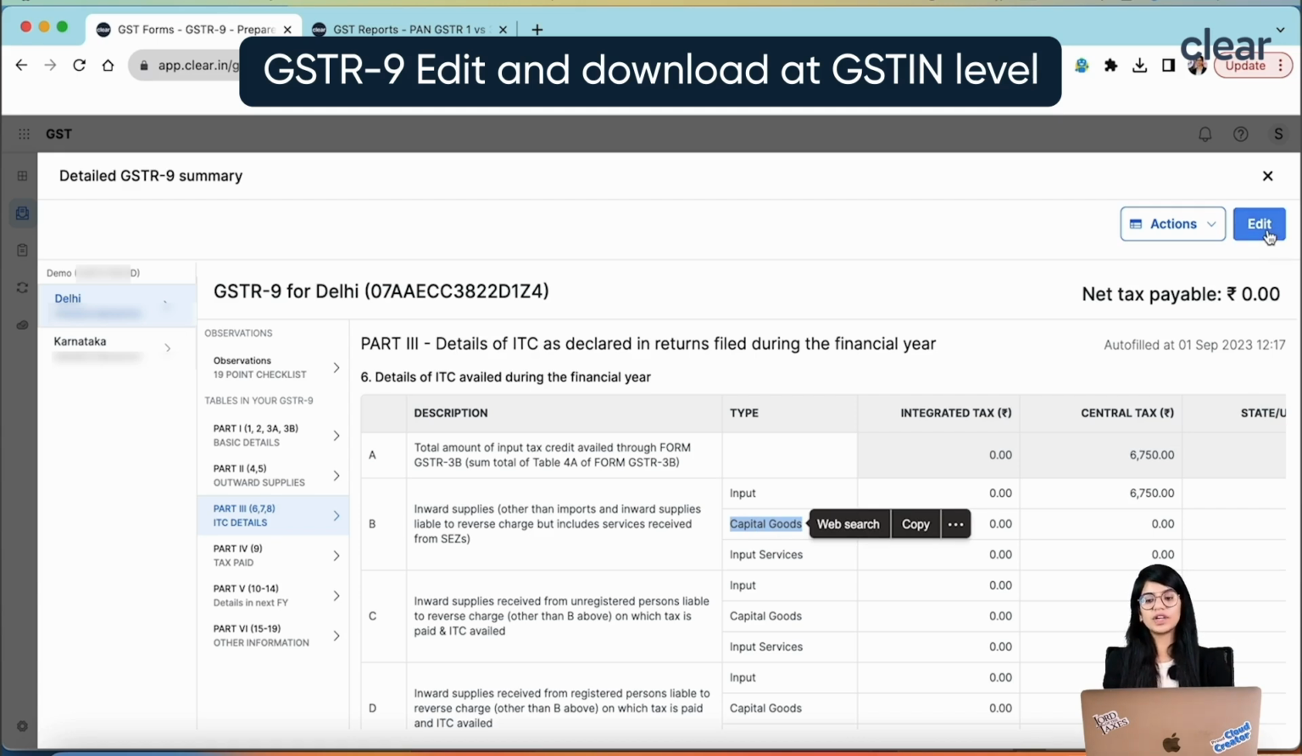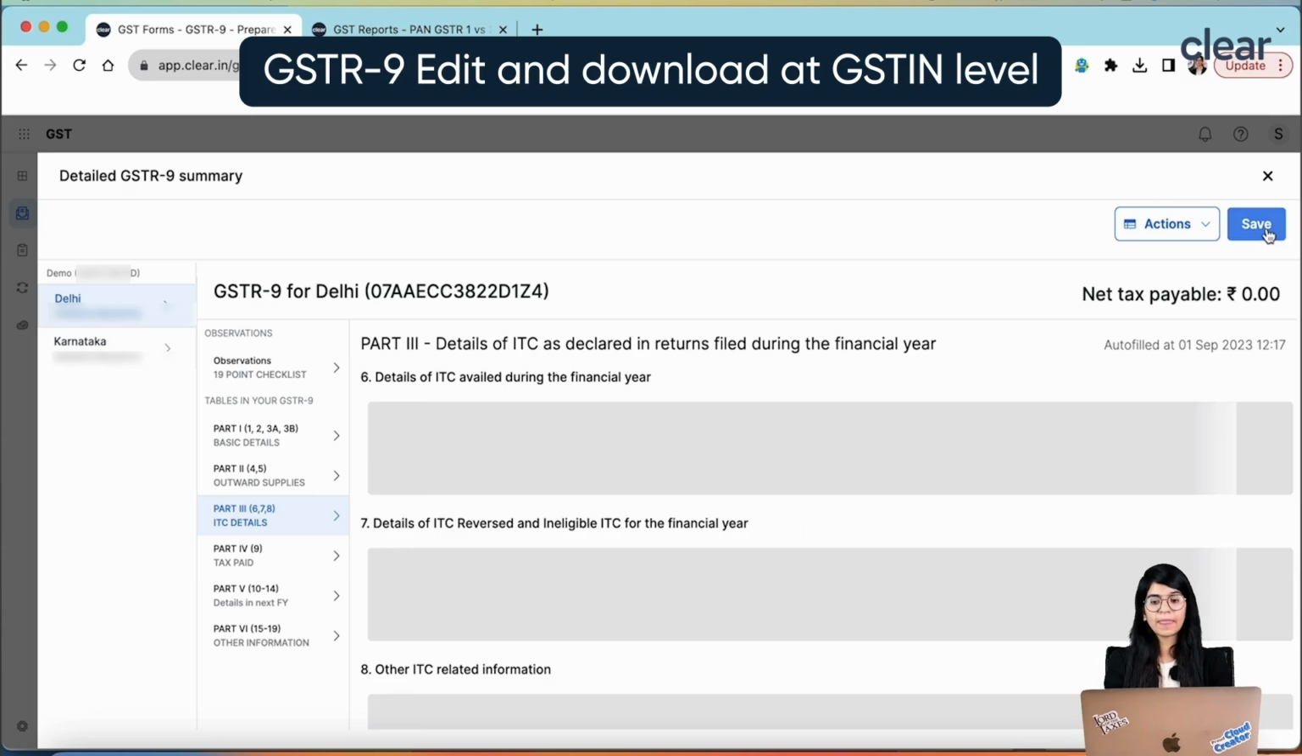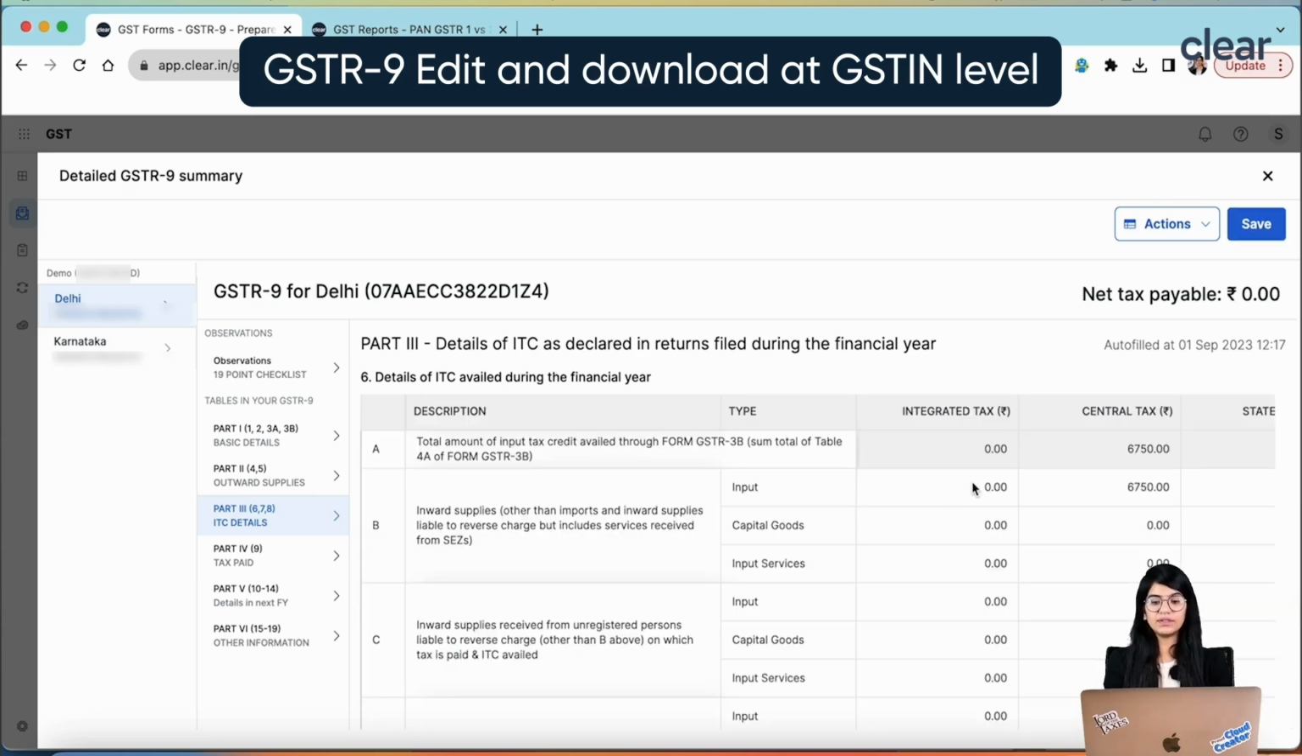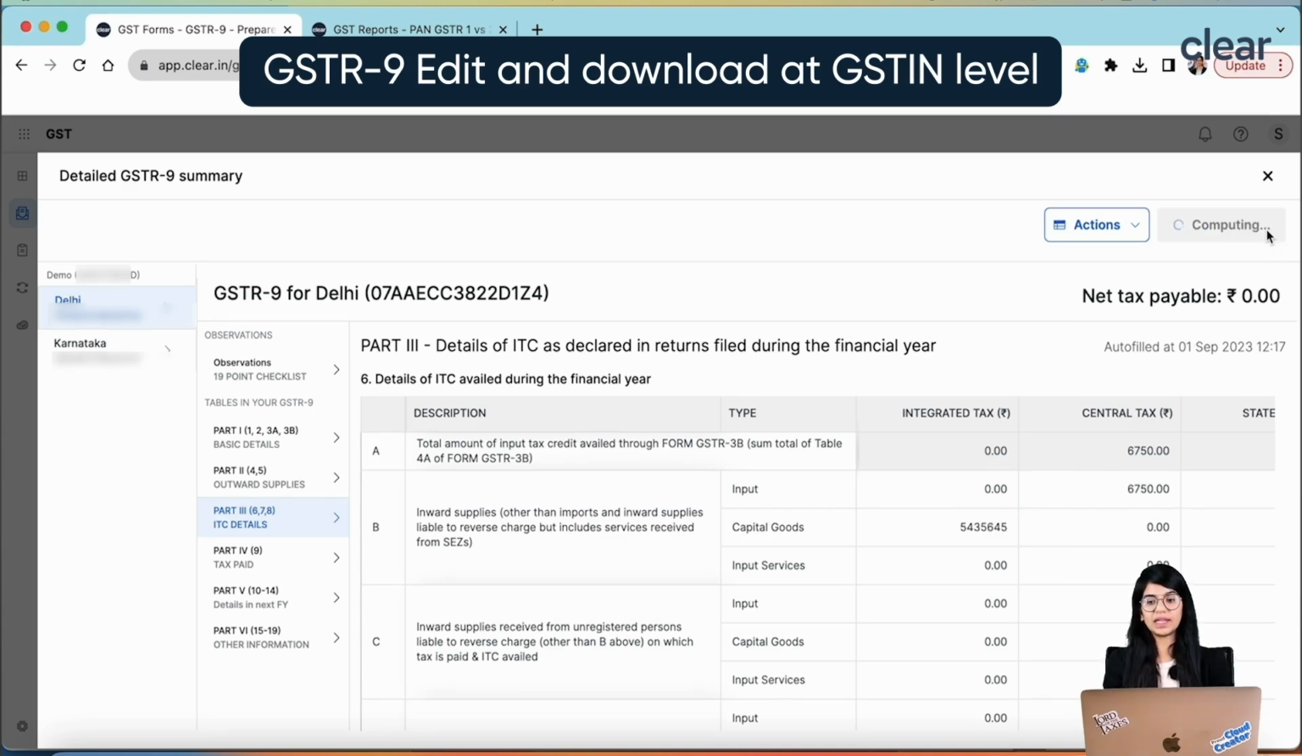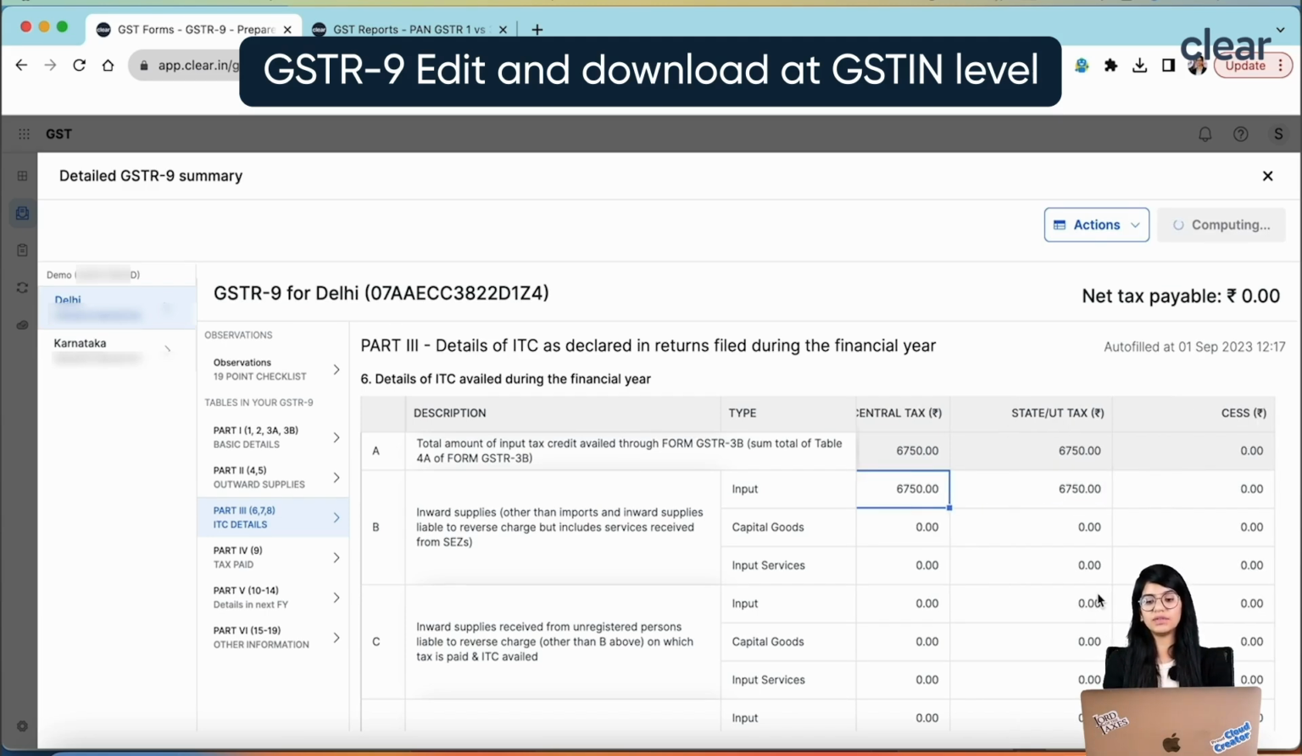So we also give you a functionality to edit this information. You just have to click on the edit button. As you click on the edit button, you are allowed to edit certain information over here. So you can put, okay, this is the value I want to edit, and then you can click on the save button. Once all this part is done, if you want to download your entire GSTR-9 form in an Excel file, that is also possible. So you can even do that.